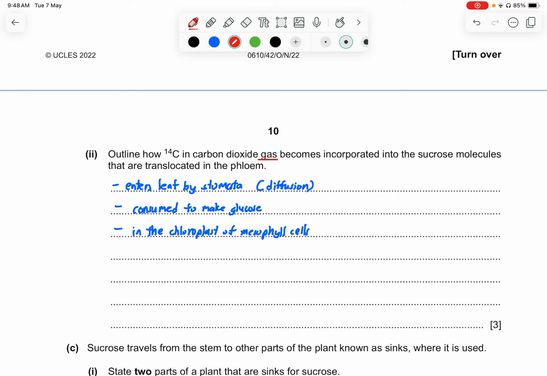So when you know it's a gas, it's entering into the sucrose molecule, it's like being part of it, it's definitely by diffusion. So first thing, I already know that it's going to be diffusion. And how is it going to enter from this into the stomata? So they'll enter the leaf by the stomata via diffusion. Okay, then they will consume to make the glucose because that's the main form it has to undergo. Okay, and then it only moves into the chloroplast of the mesophyll cell and being part of it with the